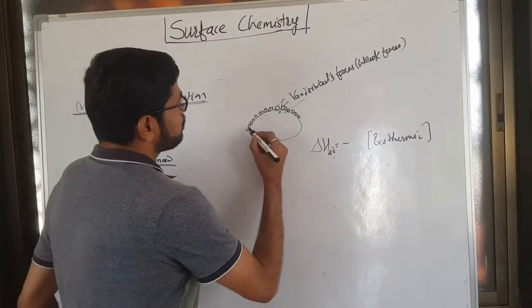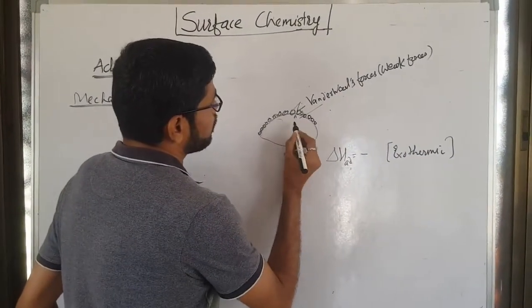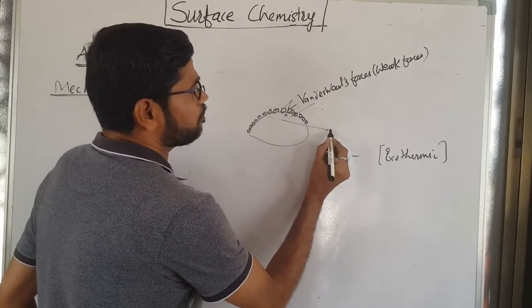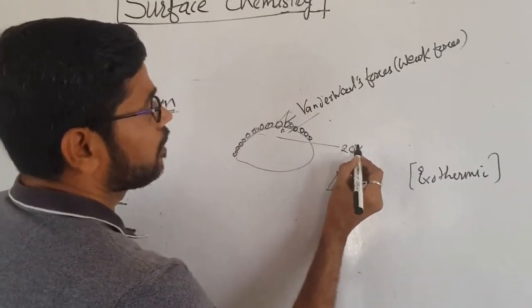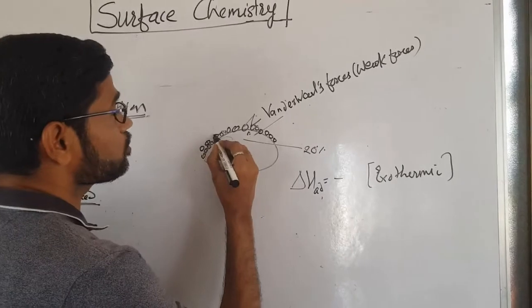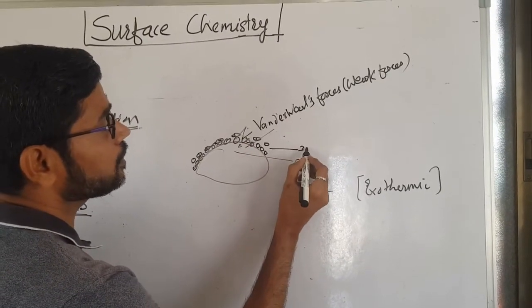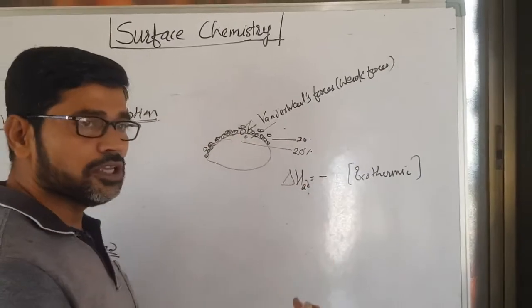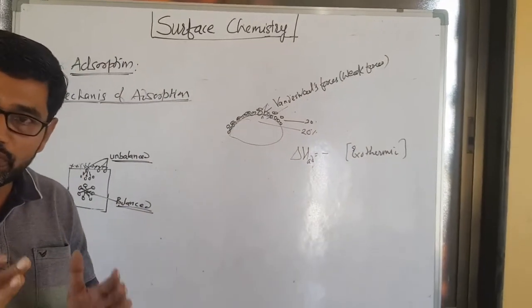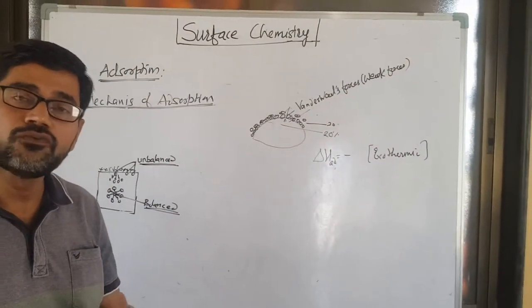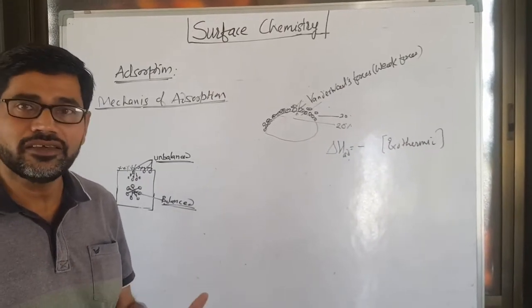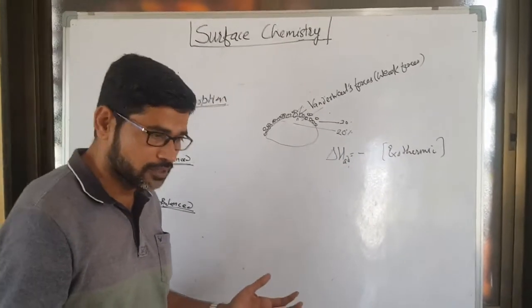Suppose by adsorbing one layer, they might be satisfied up to 20%. When they adsorb one more layer, they may get satisfied up to 30%. In doing so, in physisorption, a multimolecular layer can be formed, unlike in chemical adsorption.